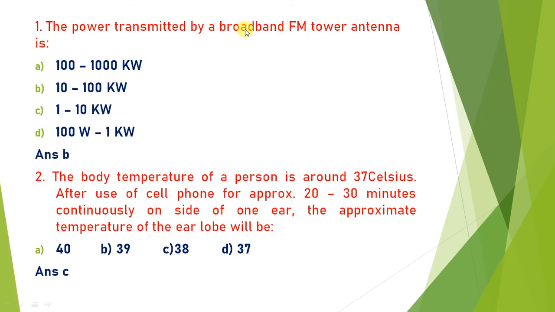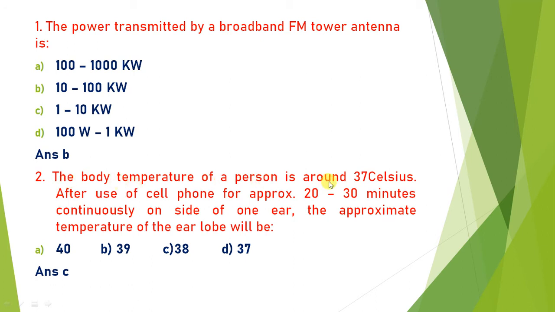Power transmitted by broadband FM tower antenna is what? Generally, an FM broadcast transmitter transmits 10 watt to 100 kilowatt. So the answer is B. FM broadband towers always transmit 10 to 100 kilowatt power. So the answer is B.